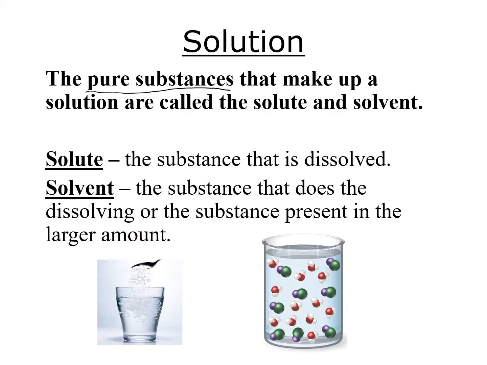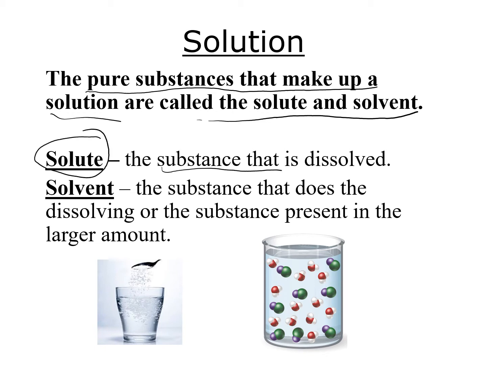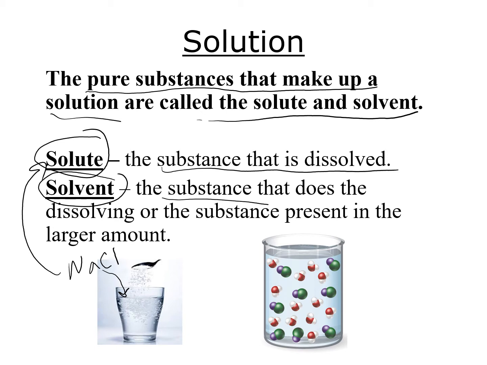The pure substances that make up a solution are called the solute and the solvent. The solute is the substance that is being dissolved. For example, if I put sodium chloride or table salt into water, the solute would be the sodium chloride. The solvent is the substance that does the dissolving. So in this case, it would be water.